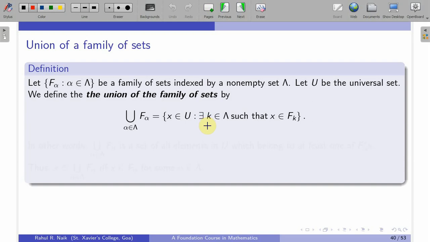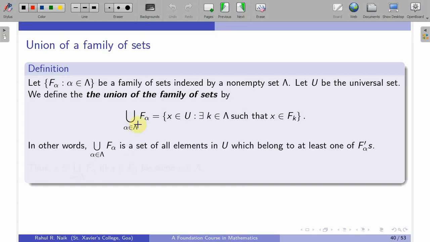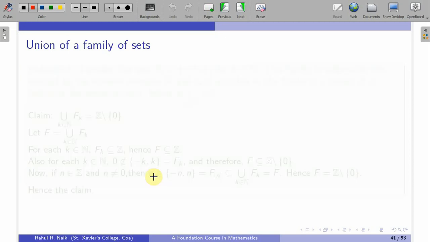That is the same as saying there exists some k in lambda such that x belongs to F_k. So in other words, the union of F alpha is the set of all elements in U which belong to at least one F alpha. So whenever I say that x is in the union of F alpha, it is the same as saying x belongs to F alpha for some alpha in lambda.